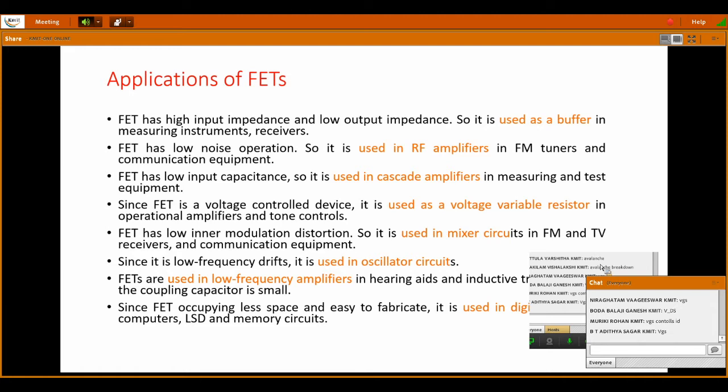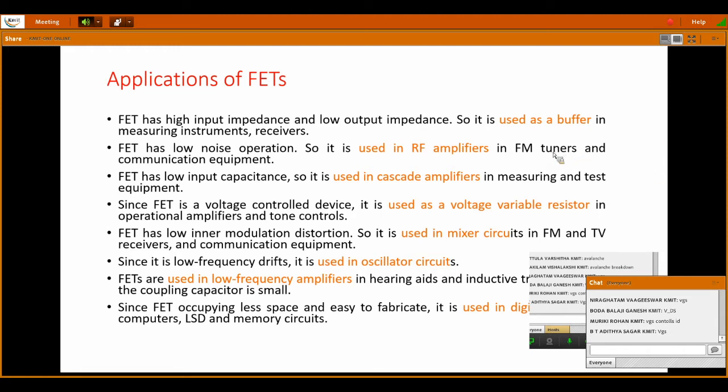And the second one is FET has low noise operation. So it is used in RF amplifiers. In amplifiers, the noise should be very low. We can't make it 0 ideally, but we can reduce that noise by changing the devices. If you use BJT as an amplifier, the noise level will be more. That's why we go for FET, whose noise levels are very low compared to BJT. So in amplifiers, we generally prefer FET instead of BJT.